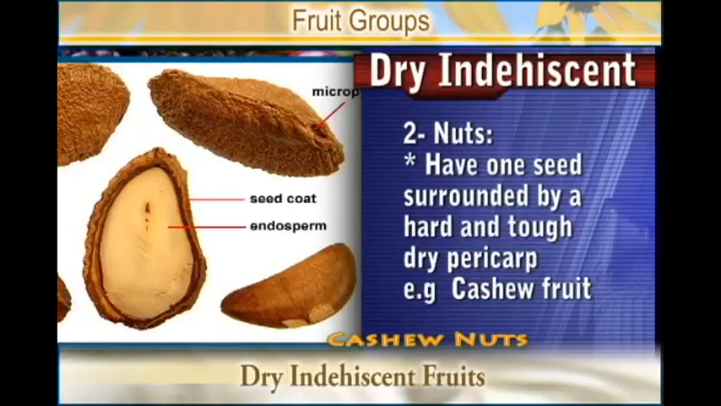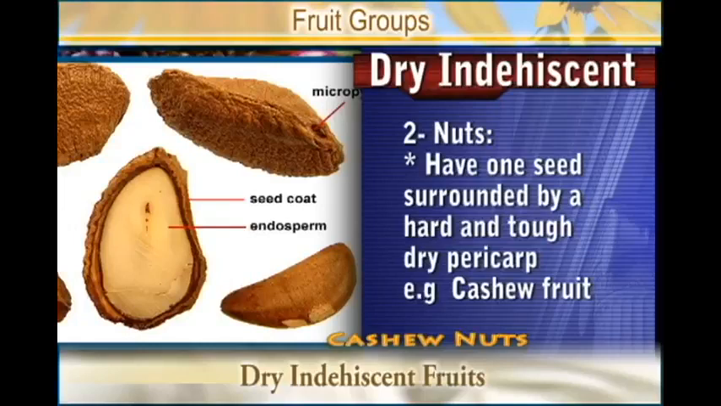Those are the nuts. They have strong fruit coats and they have seeds, one seed in each fruit. And the pericarp does not spread to release the seeds.